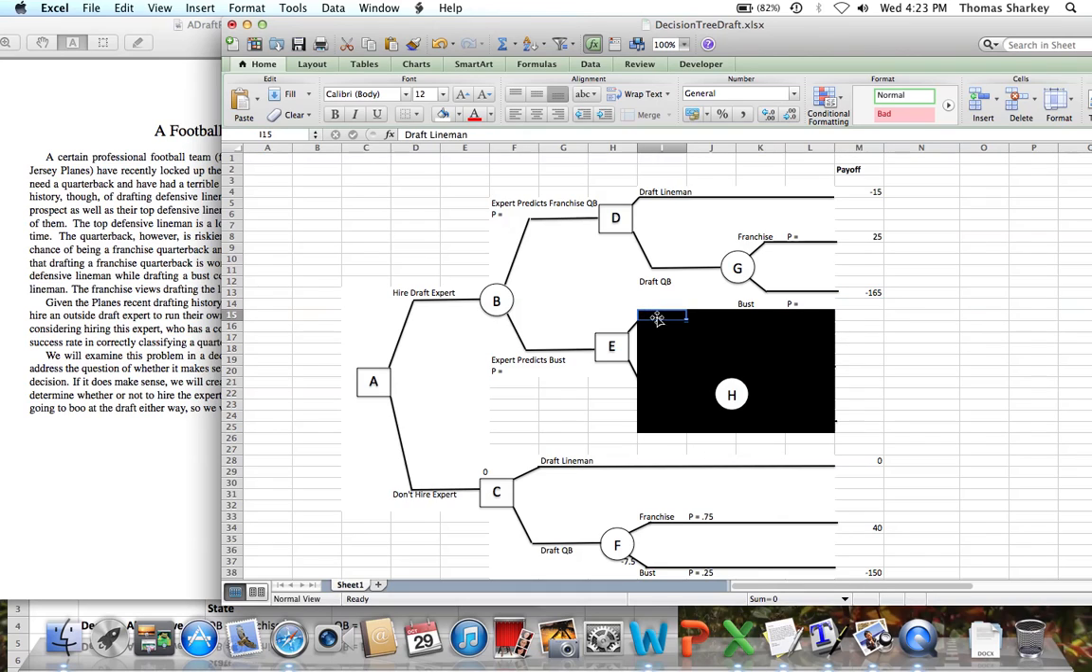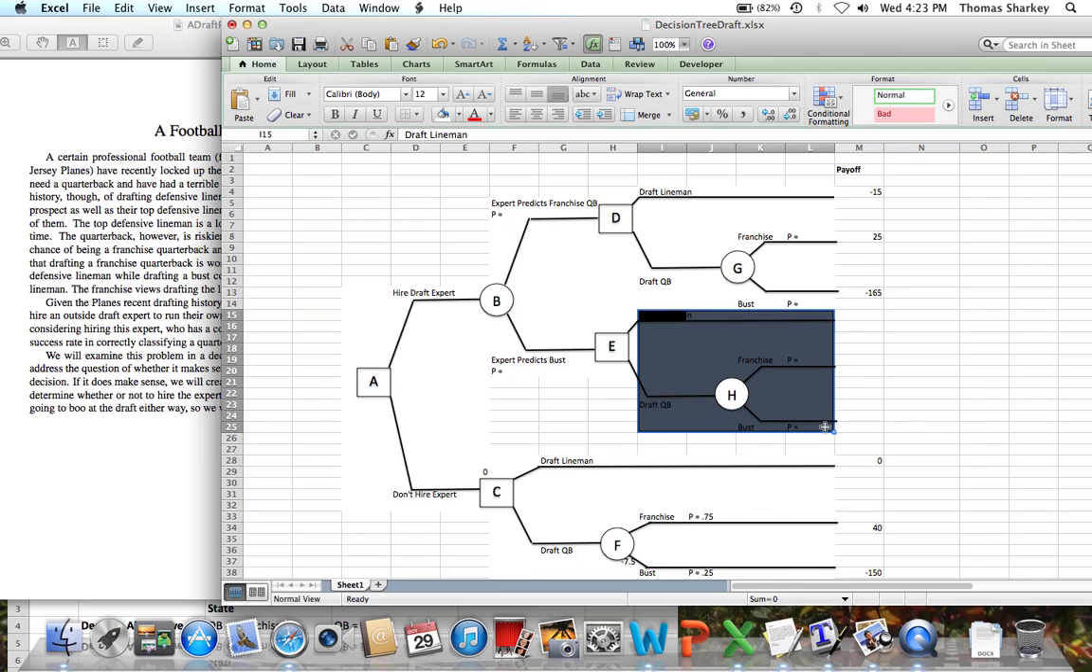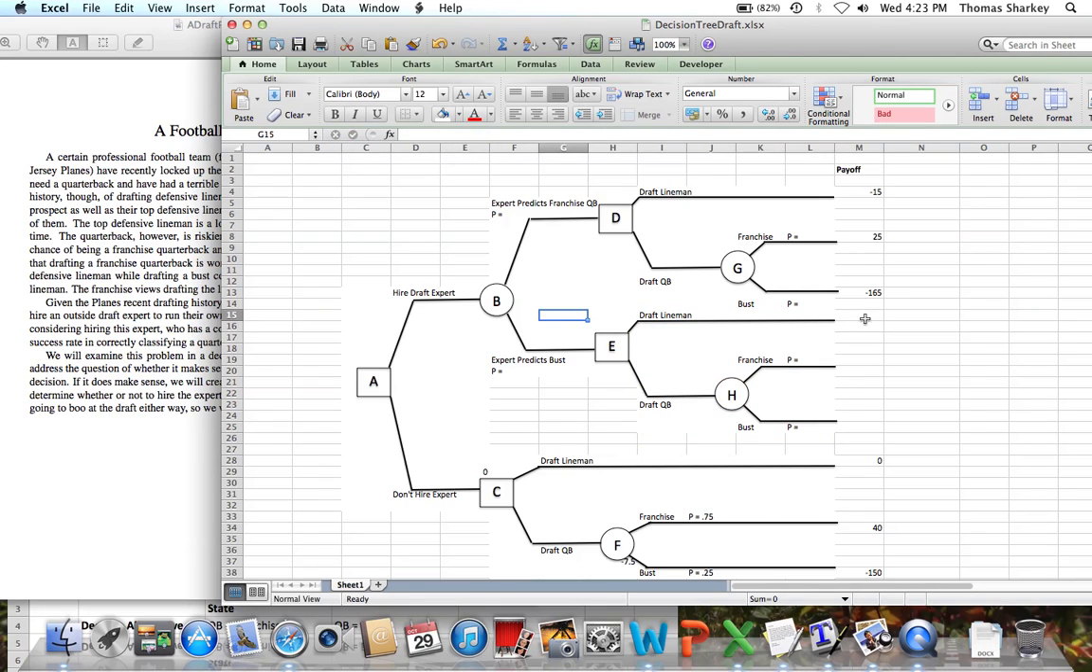So if we think about the case where the expert predicts a bust, we have the same set of decisions, and actually the same set of payoffs as well, in the sense that if we choose to draft the lineman, we end up with minus $15 million. If we draft the quarterback and he turns out to be franchise, we end up with a payout of $25 million. And if we draft the quarterback and he turns out to be a bust, we end up with a payout of minus $165 million.